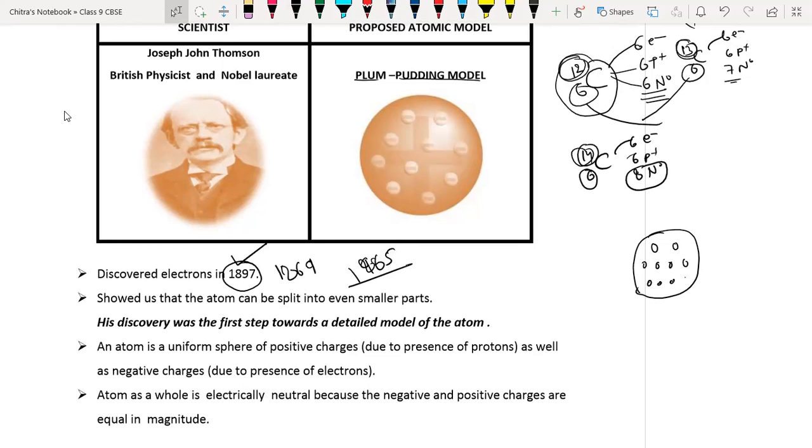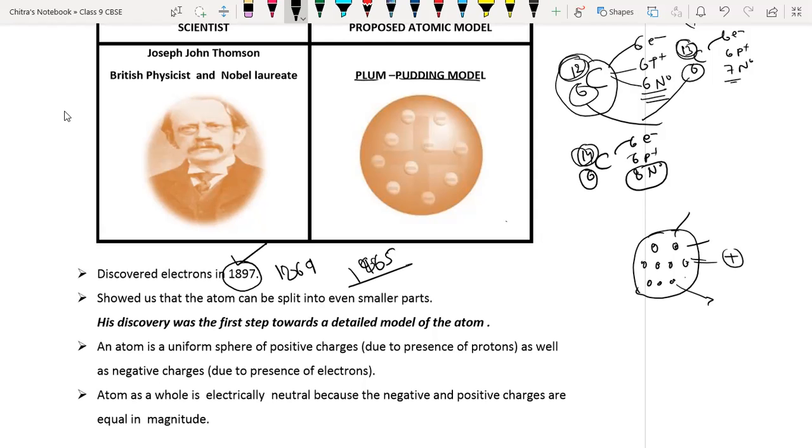He explains that the real structure of the atom is spherical, and that part is positively charged, and the pudding is nothing but the negatively charged particles, revolving in that spherical part only. He compared the structure of the atom to the plum pudding model. That's why the atomic model given by J.J. Thomson is called the plum pudding model of atom.